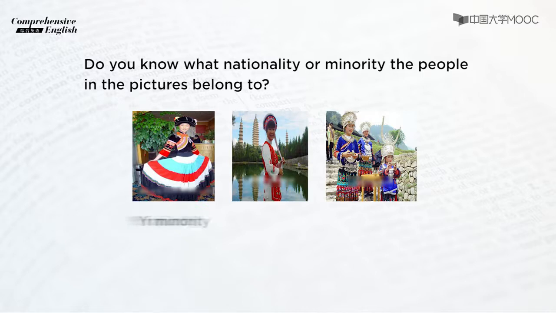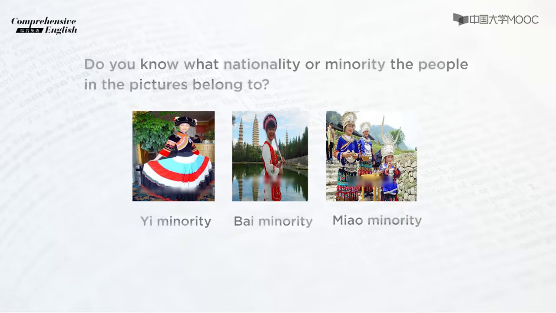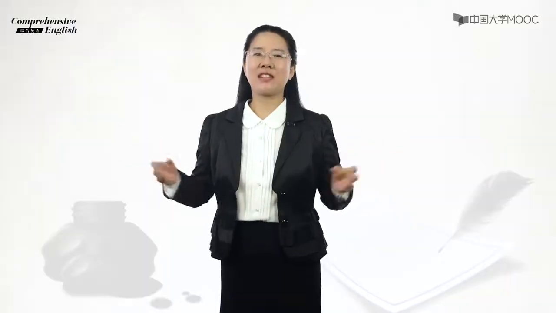The first one, Yi minority. The second one, Bai minority. And third one, Miao minority. Well, let's come to the third part, classification.